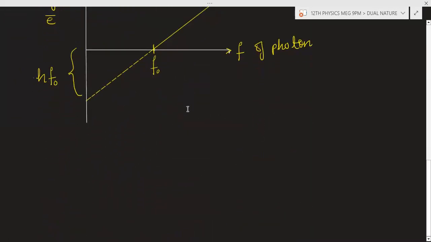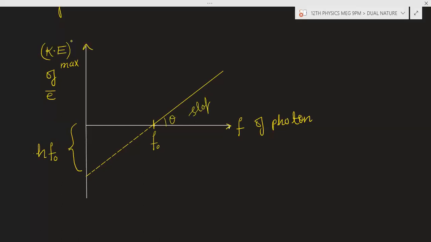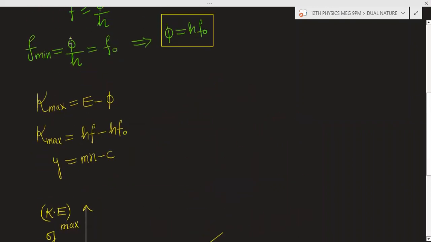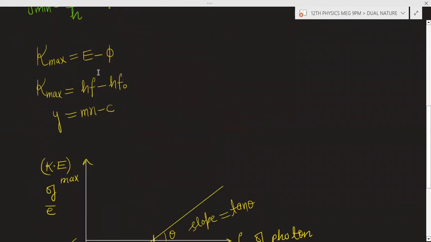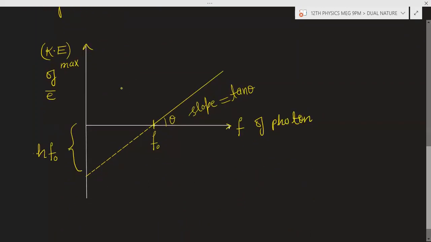In case of threshold frequency also, we can calculate the slope. If this angle is theta, the slope of this graph will be tan theta. You are plotting the graph between the maximum kinetic energy and the frequency. So h will be the slope. You will compare this equation and this equation, and you will get slope equal to h, Planck's constant.